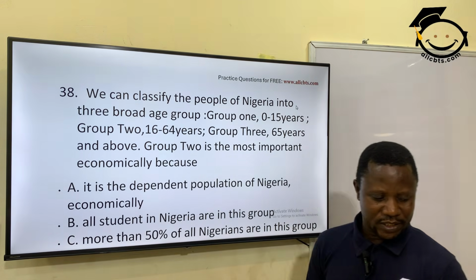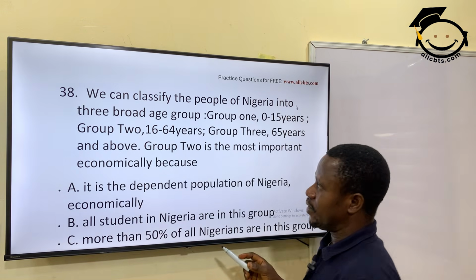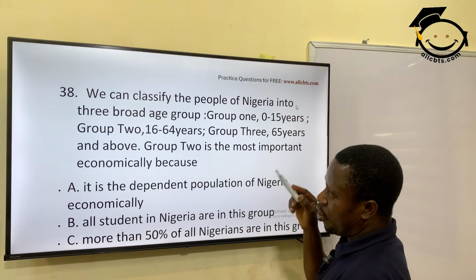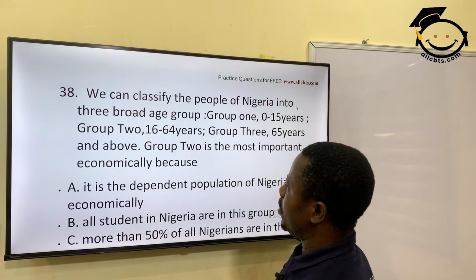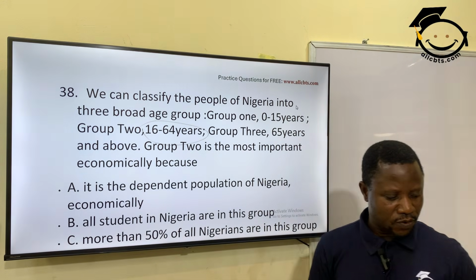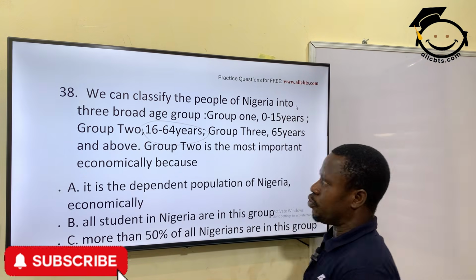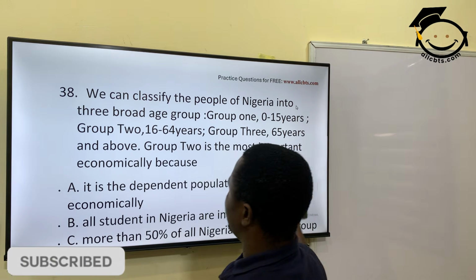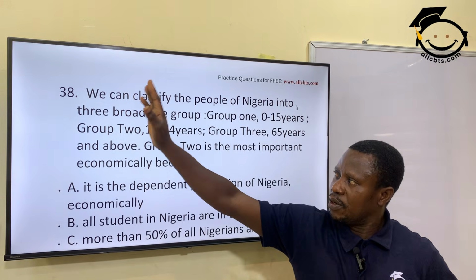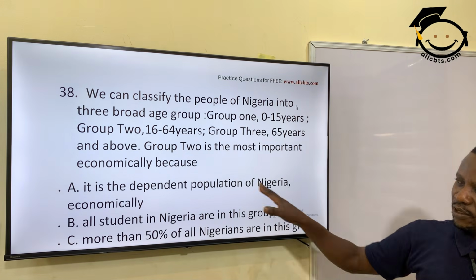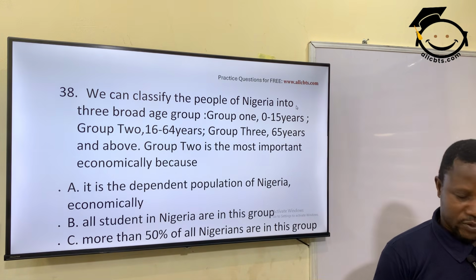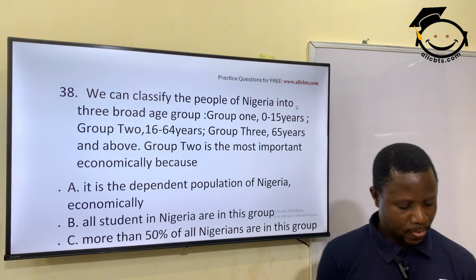I think we are missing that D. The D should state that they are the most productive population of the economy. So D is the correct answer. The most productive population of the economy. This is Group 2, 16 to 64. This is productive age. The other 2 groups, 1 and 3, are dependent population. So option D is the correct answer. If you assess the question, you see option D there.